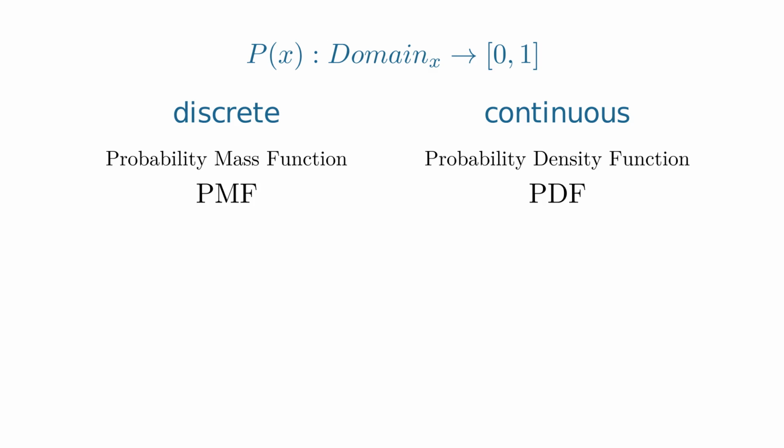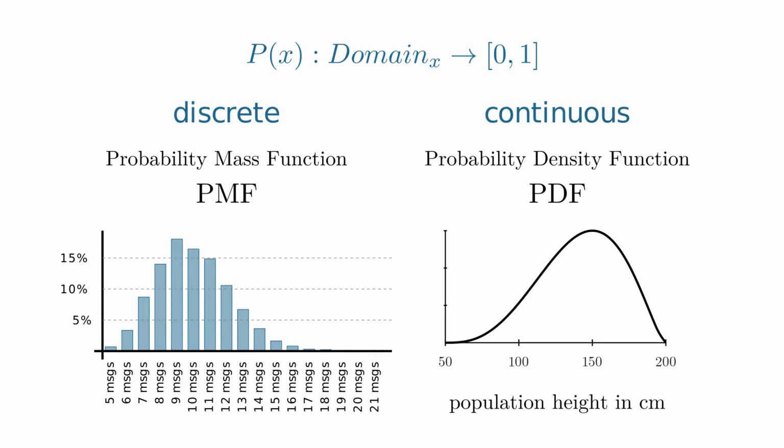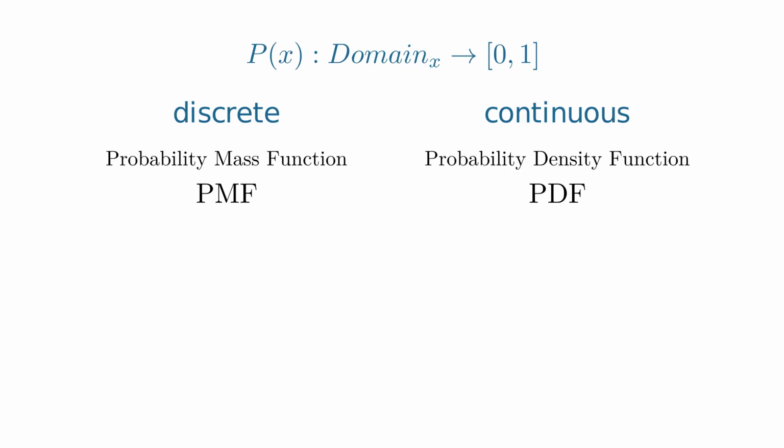And in the discrete case, we are talking about mass. Therefore, a PDF is usually represented by a graph of a continuous function, and a PMF of a discrete distribution, of course, is usually represented by a bar graph, as we are seeing in this video. And of course, we have the condition that all the probabilities of the objects that we are considering in any of the cases have to add up to 1. This condition in the discrete case is usually expressed as a sum, and in the continuous case it is usually expressed as an integral.